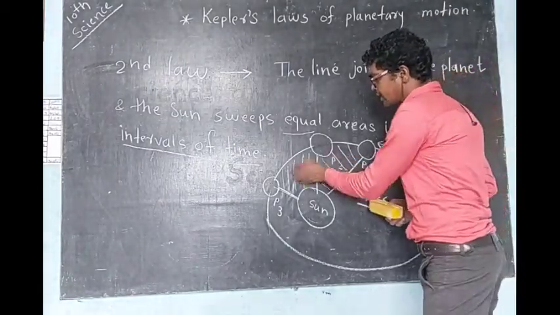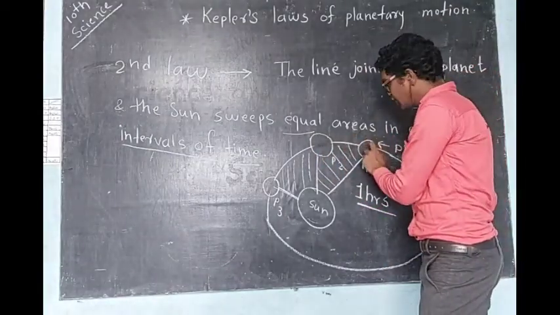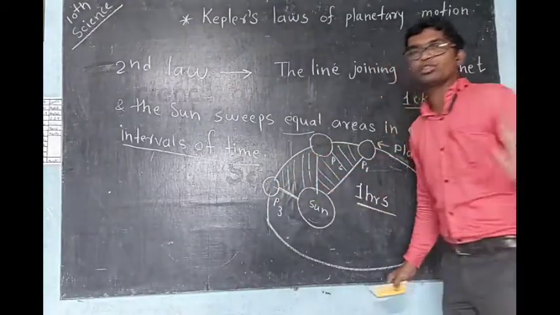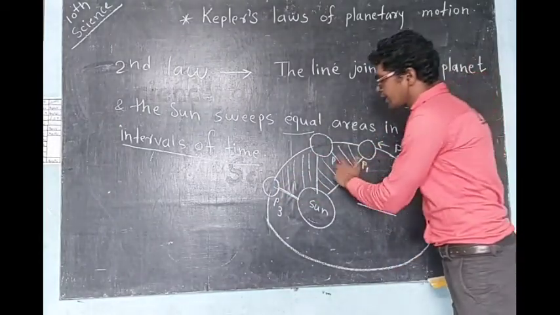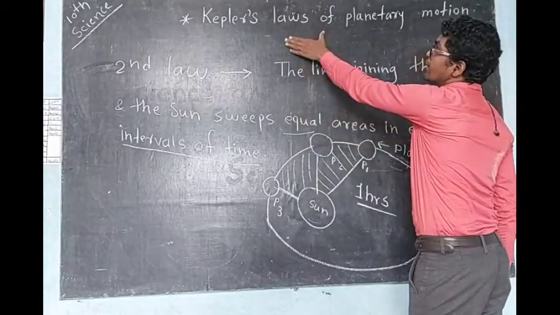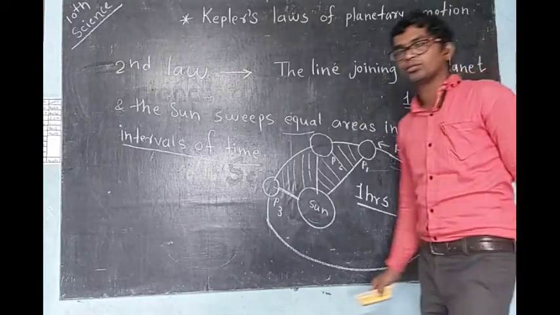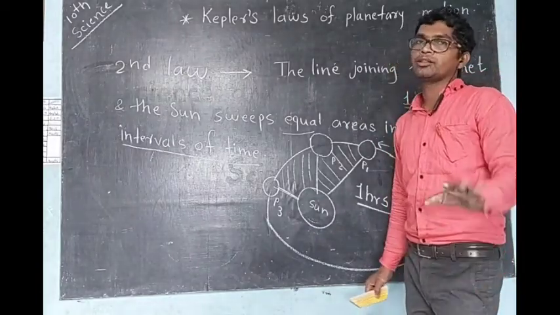This area and this area are always the same. But when the position is changing, the time should be the same. Then only will this area and this area be the same according to Kepler's laws, meaning the second law. Okay, do you understand? Okay, next we will see the third law.